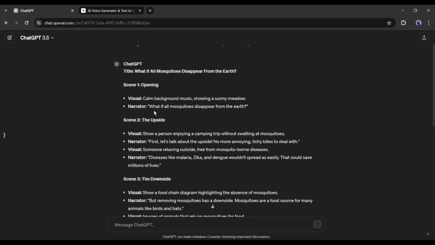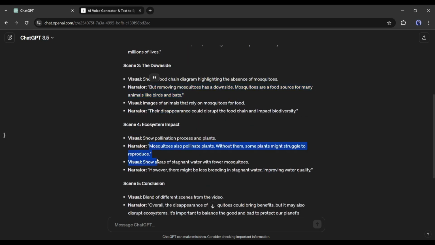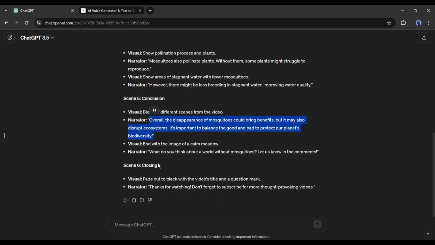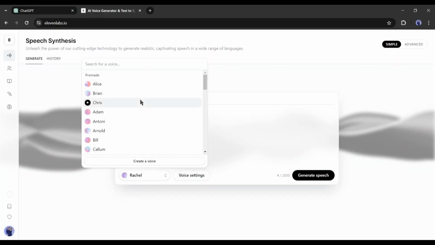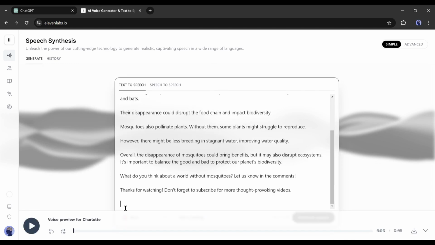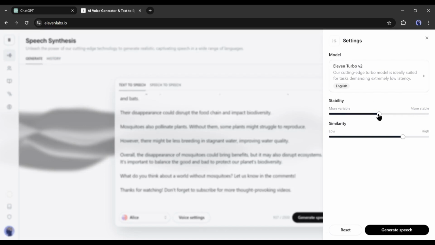Now we will make a video with this script. Before that, let's generate a voiceover with the narration text. To do that, I will use 11 Labs. After coming to the 11 Labs homepage, select a voice actor and then paste the script here. Now you can customize the voice setting. Set the voice stability and other settings. After that, hit the generate button and our script is ready.